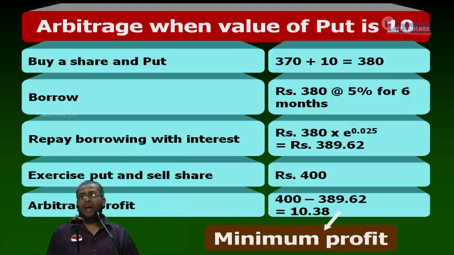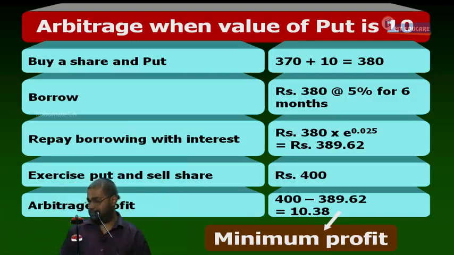It can even be higher. This is minimum profit. It can even be higher when FSP increases, that is, when the future spot price increases. Everybody respond. Are you all following the discussion or not?